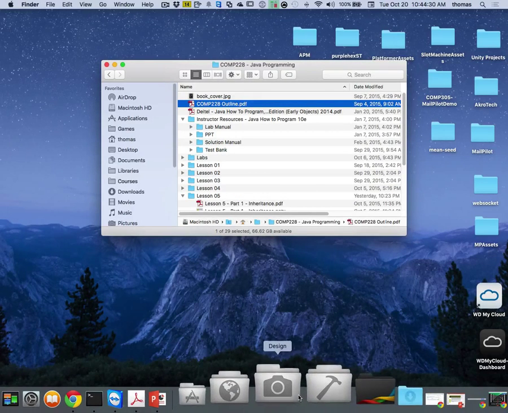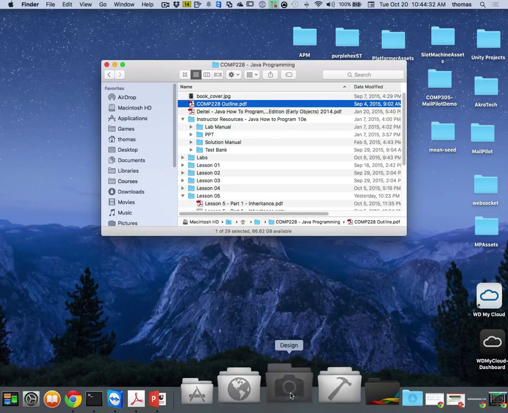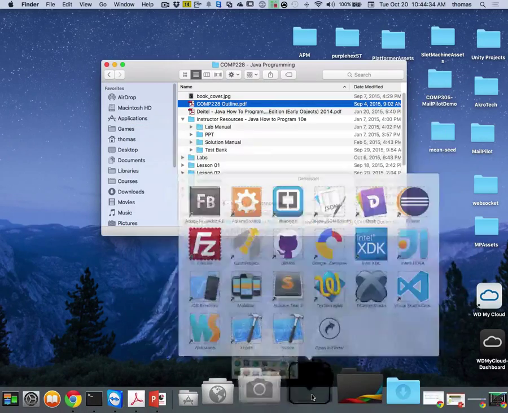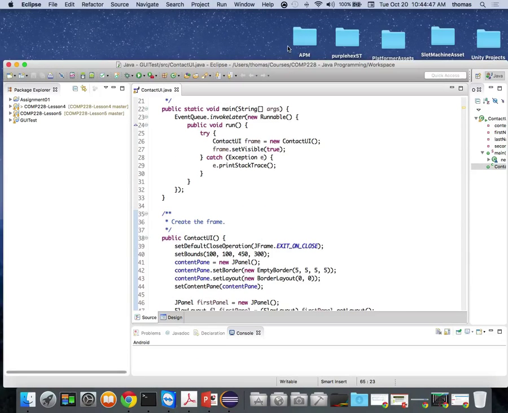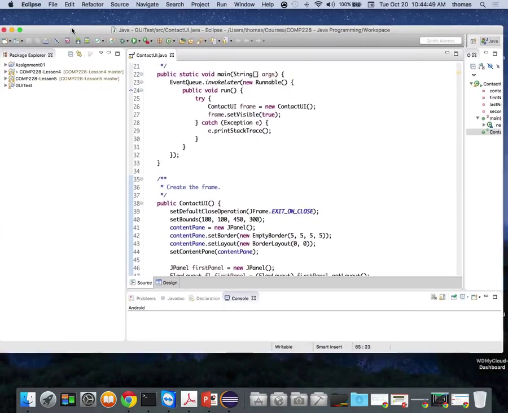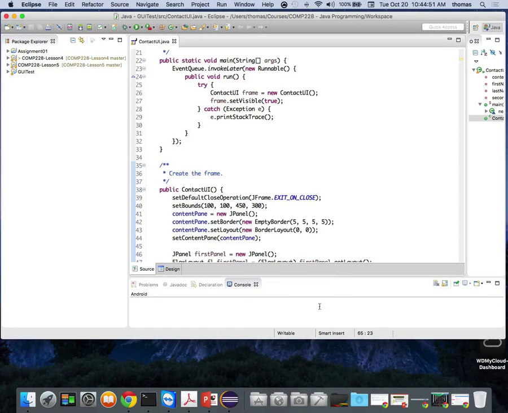Let's bring up your Eclipse. That's one thing I'd like you to try and do. So if I go to Eclipse, again, I'm using Luna. You can be using the later ones. It's fine. They're all very similar versions of Eclipse. We need to do a little bit of setup like we normally do. And again, I'm going to go with the same pattern that we normally do when we set up our lessons.